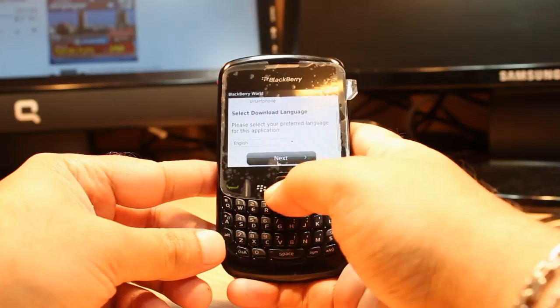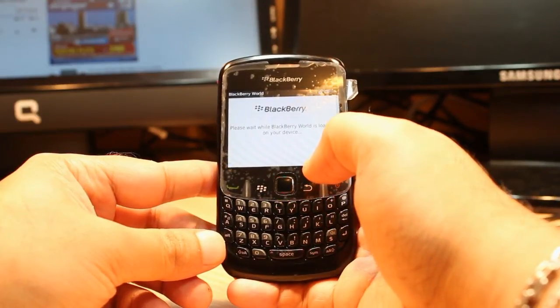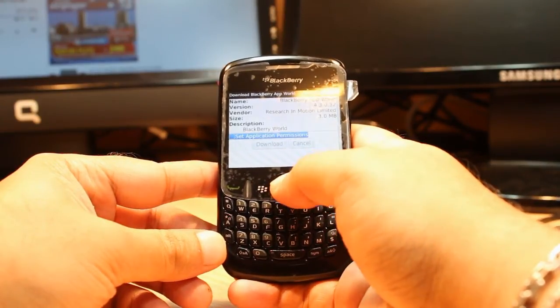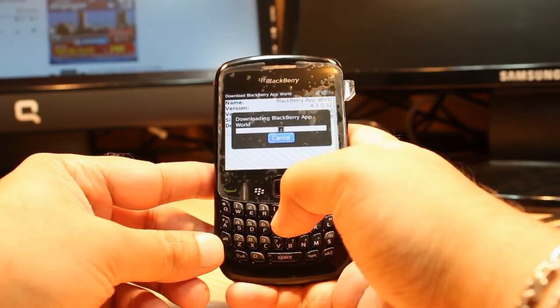select download language. I will leave this as English. Hit next. Okay, one more time, and after that hit download. Now it's downloading Blackberry Apps World for me.